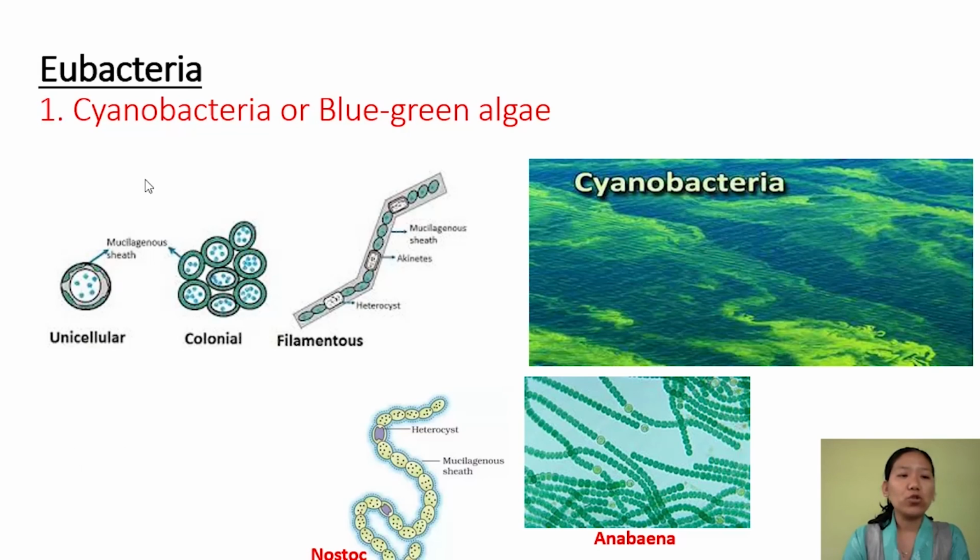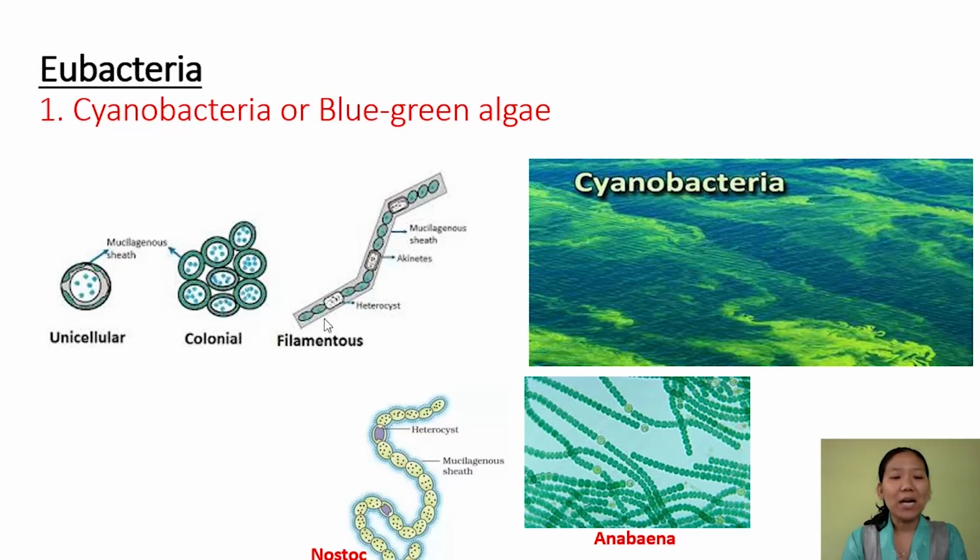Those photosynthetic autotrophs consist of cyanobacteria, or we can call it blue-green algae. And these cyanobacteria can be found as unicellular, or it can be found in group. So if it is found in group, again it is in the form of colonial or in the form of filamentous structure, thread-like structure here. And these cyanobacteria are covered by mucilaginous sheath. So you can see here mucilaginous sheath in this colonial form and also in this filamentous form.